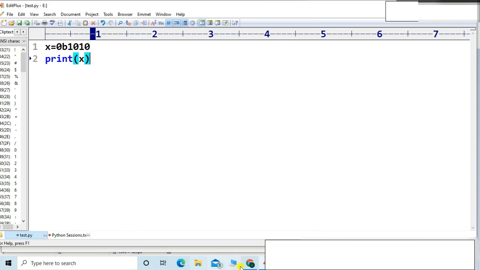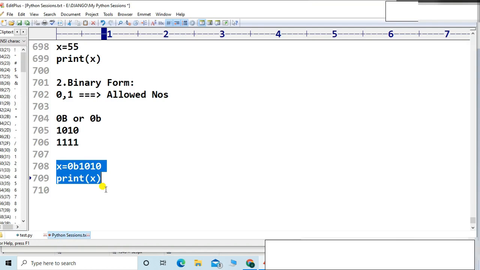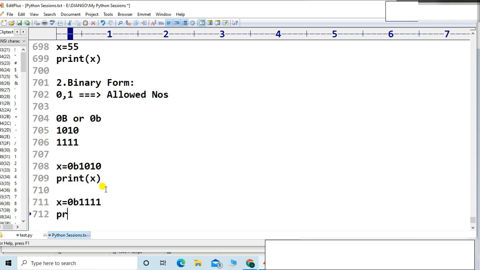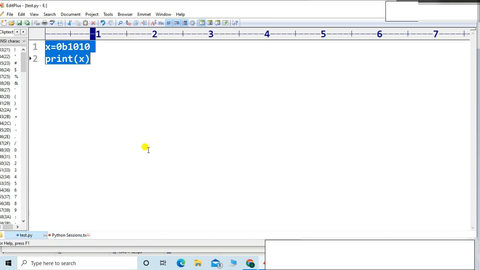Suppose now you are assigning a different value. Suppose x is equal to 0b. 0b means it is a binary number, or a small b. Now you want to assign 1111, four times 1, and you have to print the result. Print x. So see the output properly, friends.